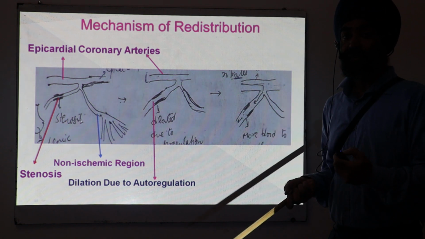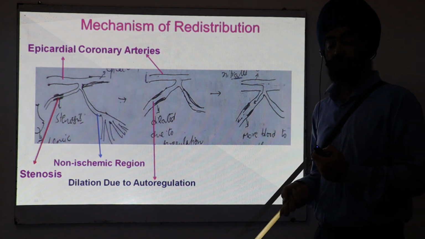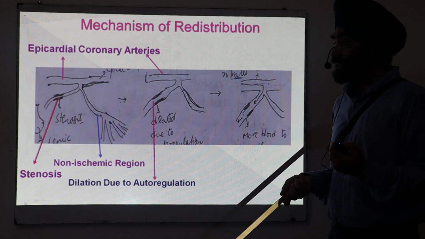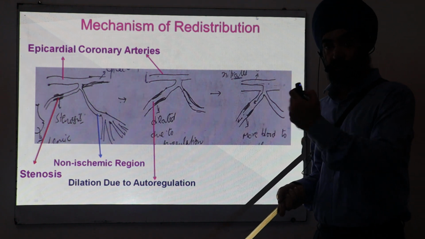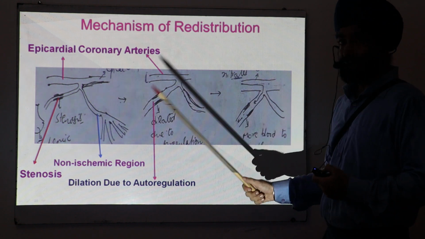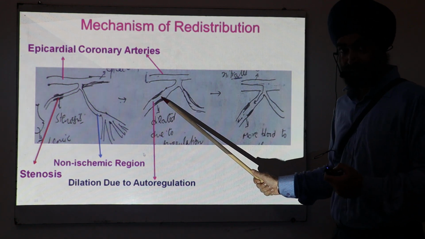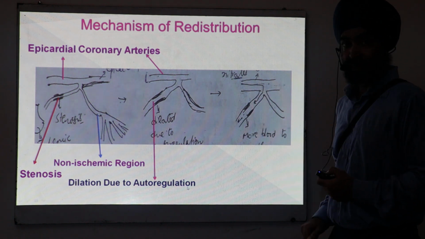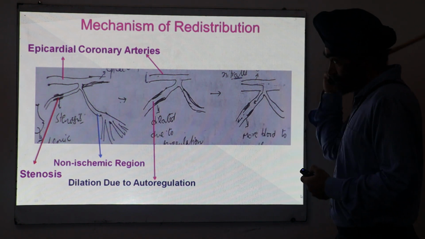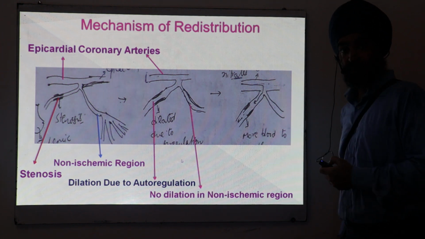Till they can dilate maximally, the symptoms are not there. But when they are maximally dilated, they cannot increase the blood to a further extent, then the ischemic symptoms happen. The difference is that these blood vessels are dilated, and these are less dilated. So what will happen? No dilation in the non-ischemic region.